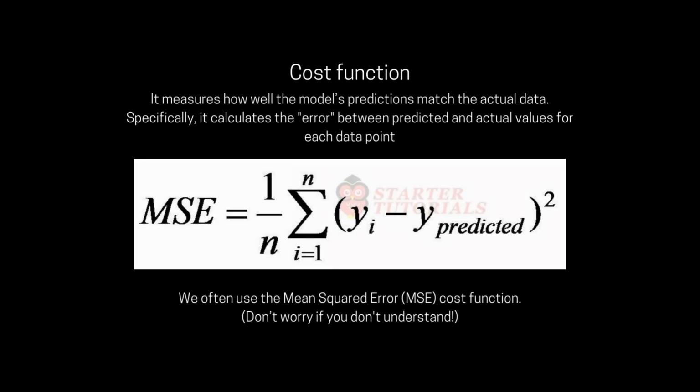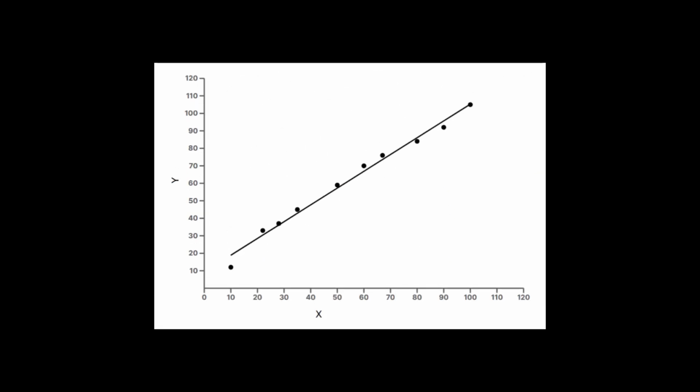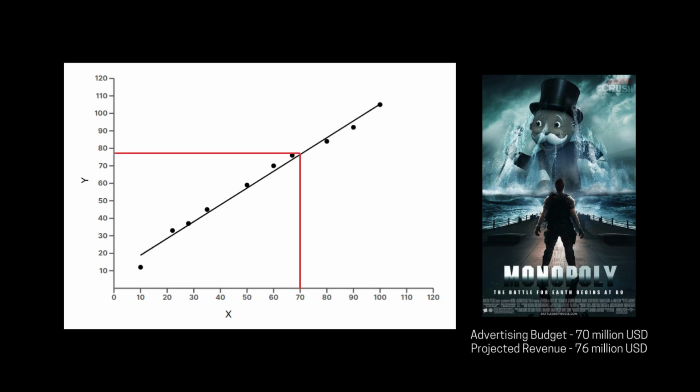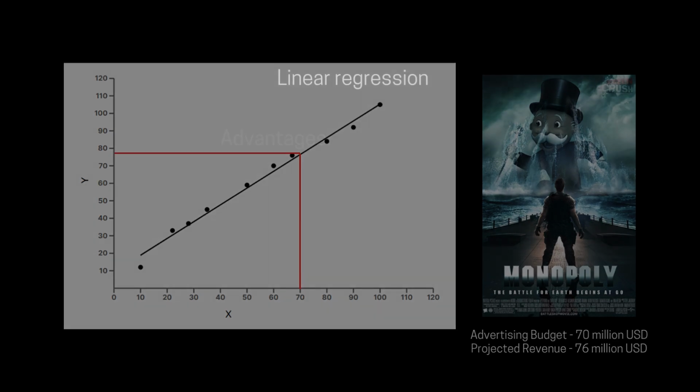Practically, this is done by minimizing something called a cost function, which I'm not going to go too in depth about because it contains some advanced maths. Anyways, once we have our line, we can just assign a value for our new movie, which has a budget of say $70 million. And as we can see, the linear regression model tells us that it's gonna make around $76 million. Not that great, honestly.